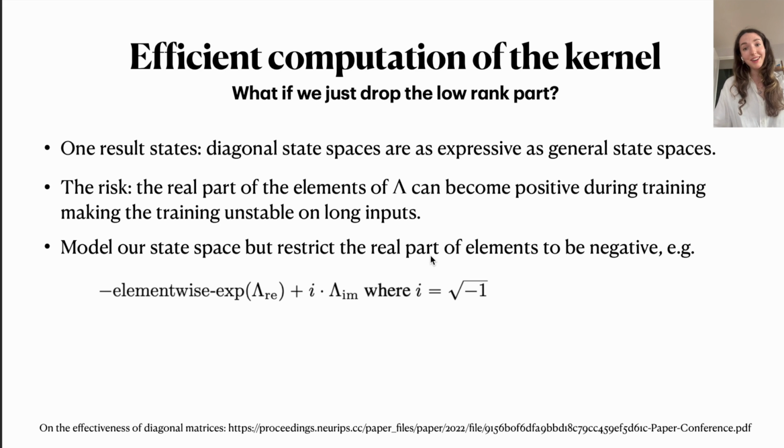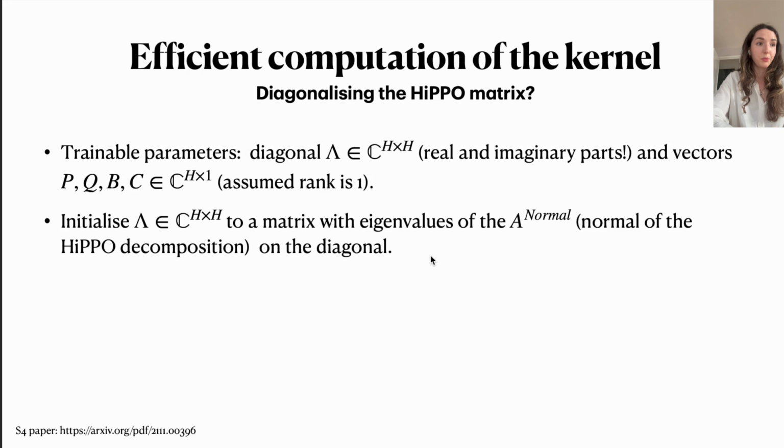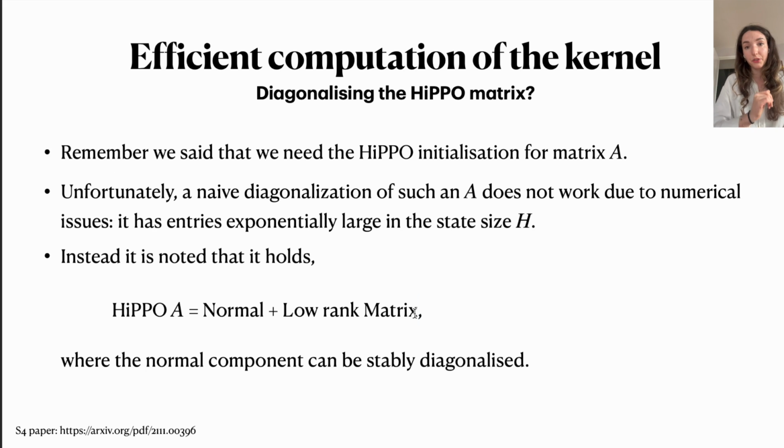Now, I like simple things. So the question that I would naturally have is, is it possible to completely forget about this low rank part and only work with the normal part, and use as initialization of our lambda just the diagonal elements, and completely forget about these terms P and Q that came from the second term, the low rank part of our decomposition?